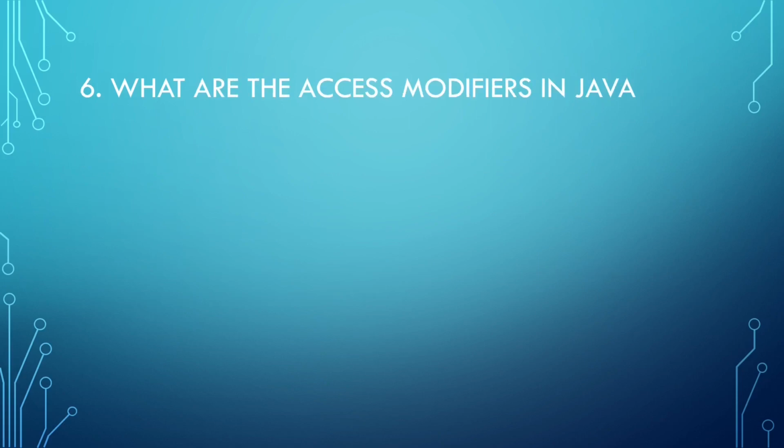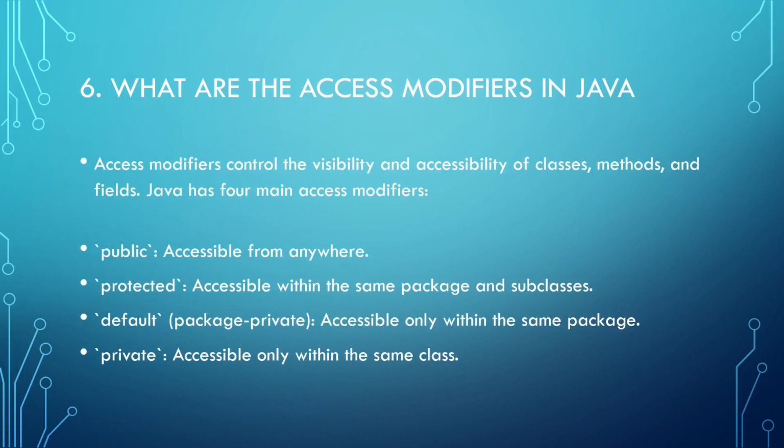What are access modifiers in Java? Access modifiers control the visibility and accessibility of classes, methods, and fields. Java has four main access modifiers: public, accessible from anywhere; protected, accessible within the same package and subclasses; default, accessible only in the same package; private, only accessible in the same class.